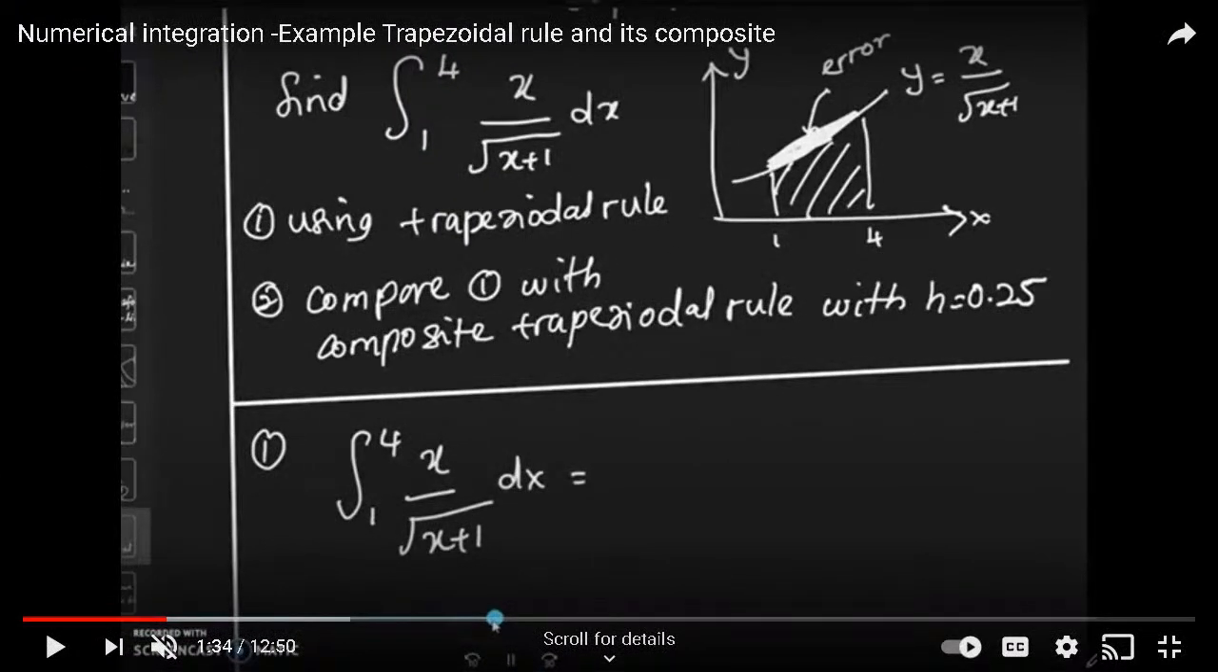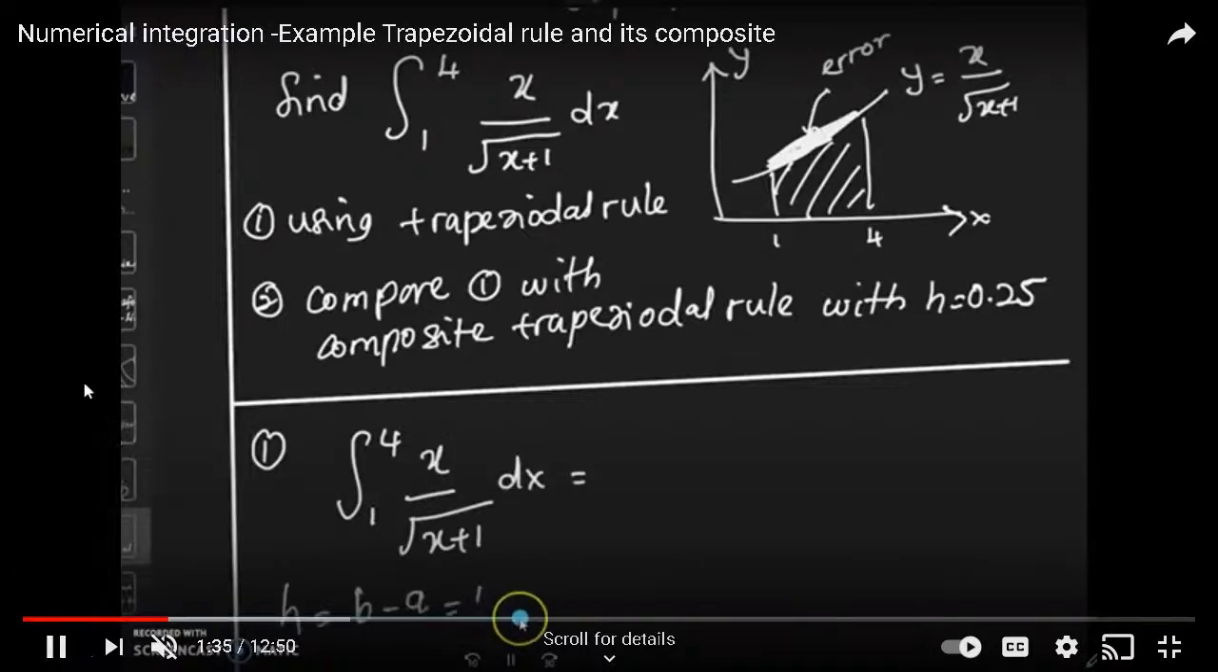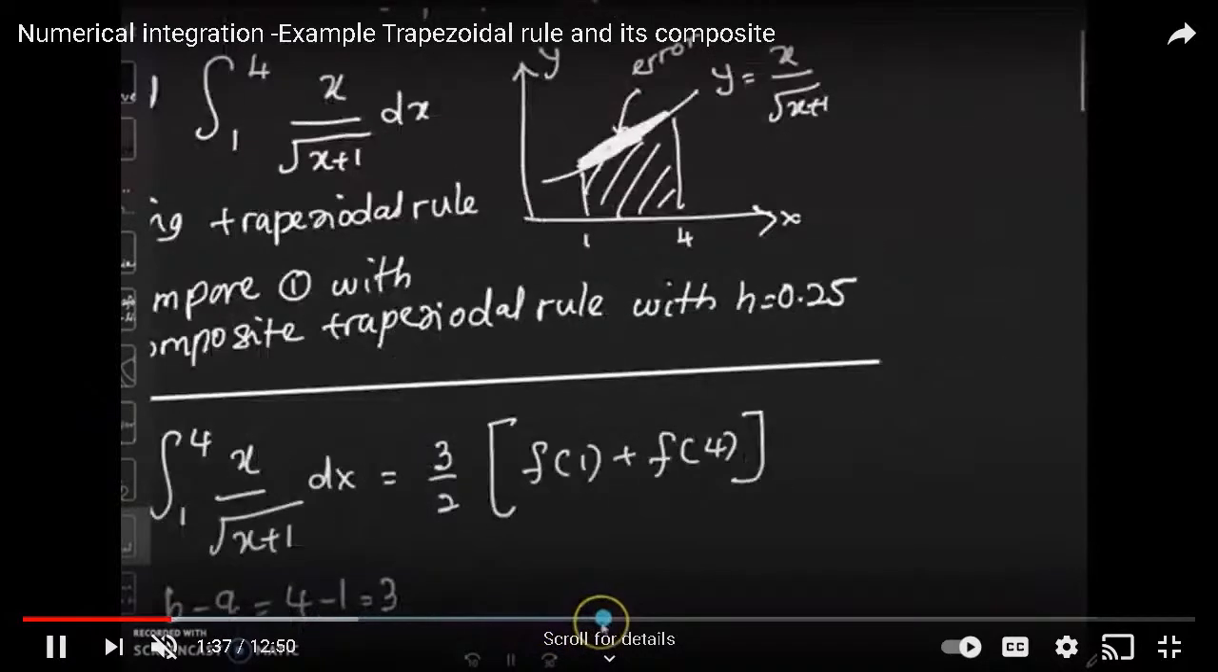We want to apply f(x) equal to x divided by (x plus 1). So this is a basic trapezoidal rule. h is 4 minus 1, the size of the interval, which is 3. So 3 divided by 2, f(a), where a is 1 and b is 4. So you can get the answer.